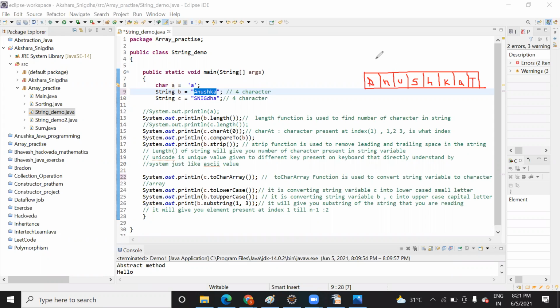So what will be the index here? What will be the index of an element present in a cell? Index always starts from 0, as in an array, right? In an array, the index starts from which value? Zero. Correct. So in a Java string also, the index starts from 0 and the elements are saved like this.